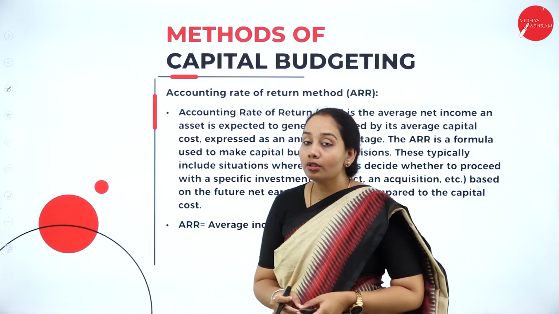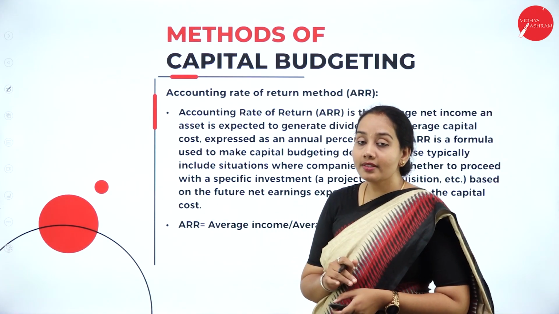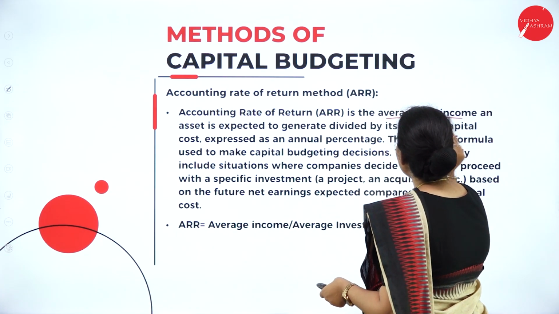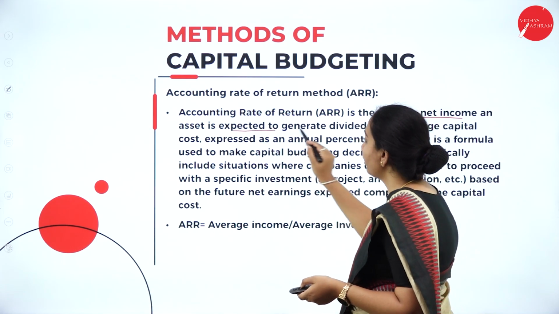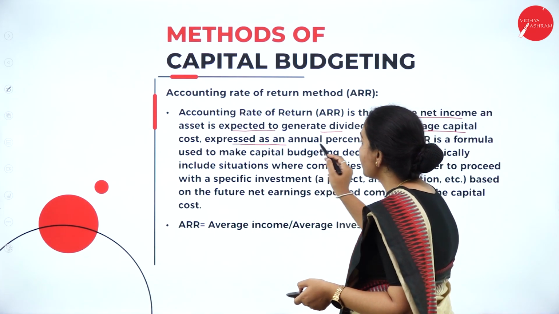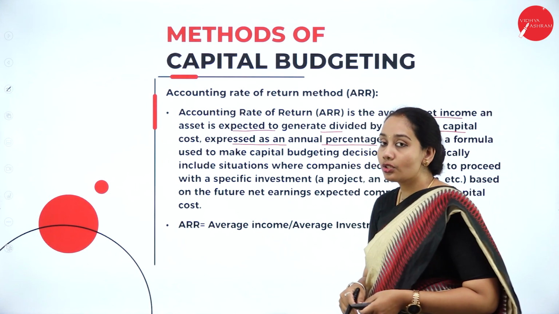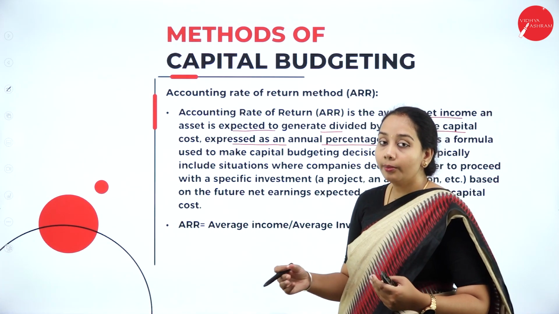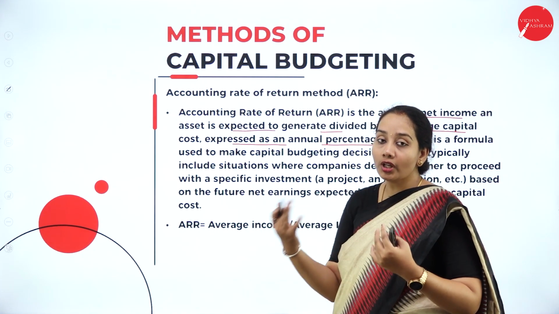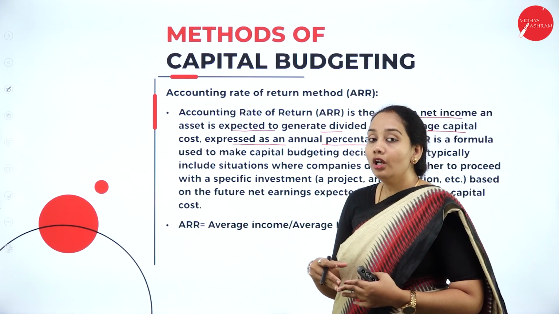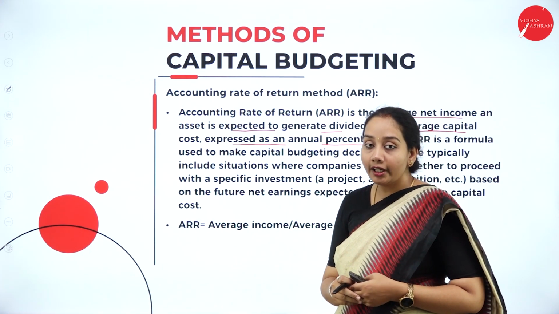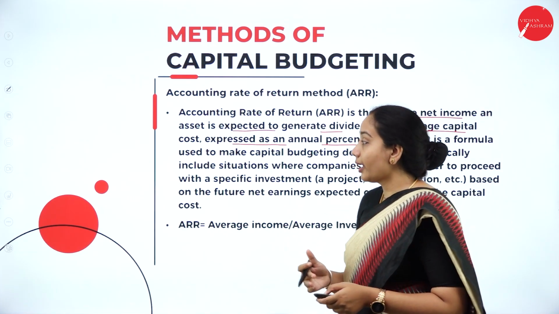So we'll see the methods of capital budgeting. Under that, the first method is accounting rate of return. Accounting rate of return is the average net income an asset is expected to generate divided by its average capital. It is expressed as an annual percentage. So accounting rate of return is all about finding out the annual percentage on a project, that is, how much annual net income it is going to get on the project based on the total initial investment made by the financial manager.